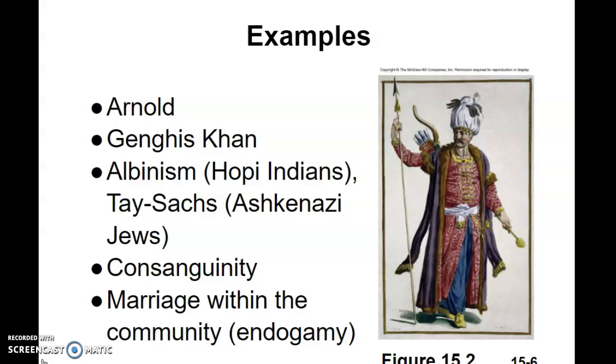Another example is Genghis Khan. Genghis Khan controlled most of Asia, almost to Europe. He had lots of wives and lots of concubines, and as such, apparently paid a lot of attention to them. He had a lot of children. He basically outlived his children, and it was his grandchildren that actually inherited his throne. And there were so many grandchildren that when they got together, they basically created the largest city in Mongolia.